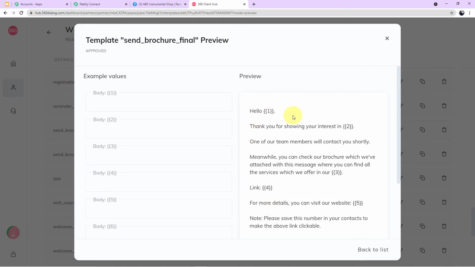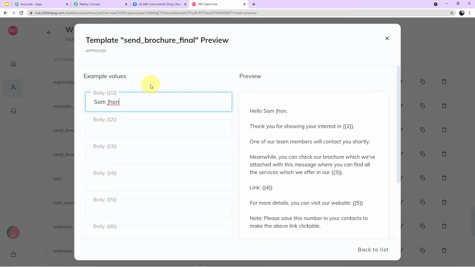So guys, these numbers are nothing but just the variables which will keep changing according to the information of our customer. For example, in place of number 1, the name of our customer will come. So as soon as I enter the name of my customer in body field 1, automatically this number will change into its value. Let me show it to you.